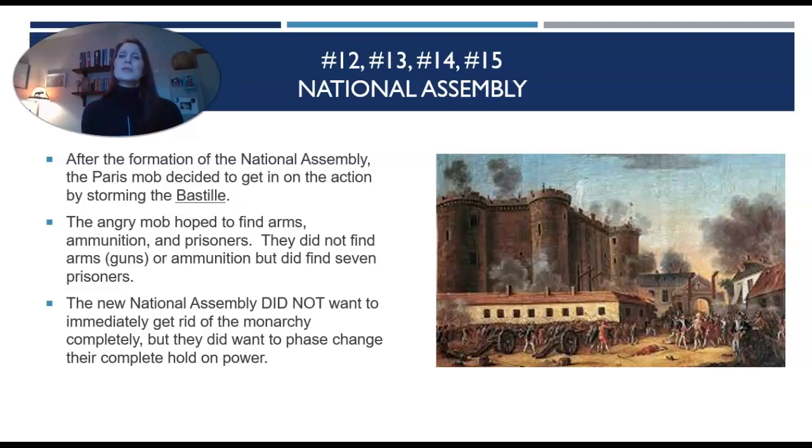Numbers 12, 13, 14, and 15, National Assembly. After the formation of the National Assembly, the Paris mob decided to get in on the action by storming the Bastille. The angry mob hoped to find arms, ammunition, and prisoners. They did not find arms, which were guns, or ammunition, but they did find 7 prisoners. The new National Assembly did not want to immediately get rid of the monarchy completely, but they did want to face change, their complete hold over power.